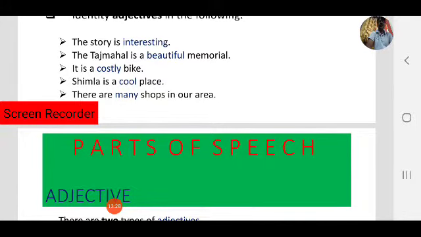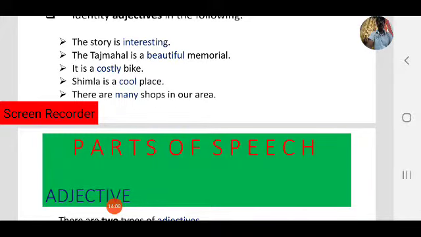The Taj Mahal is a beautiful memorial. Observe the nouns here. What are the nouns? Yes, the Taj Mahal and memorial. So observe how the memorial was. Yes, it was beautiful. So beautiful is an adjective. It adds some information about the noun, about the memorial, how the memorial was. It was beautiful. So beautiful is an adjective.